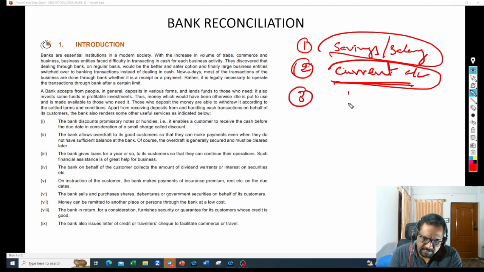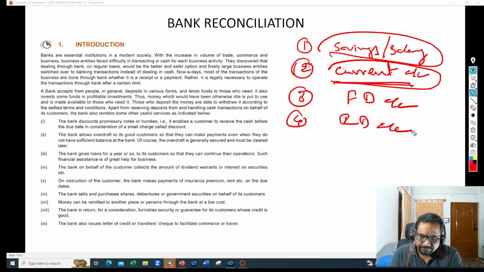We can have a fixed deposit account. If you have money, you can go and deposit in a fixed deposit. The fixed deposits can be 1 year, 2 years, 10 years. You can go ahead and deposit these amounts. You get some interest. Then you have recurring deposits, RD accounts.